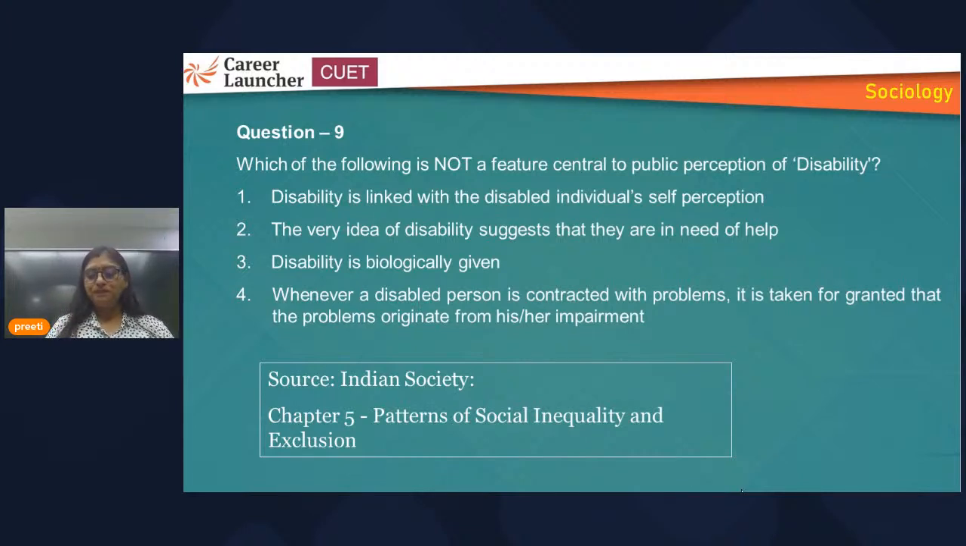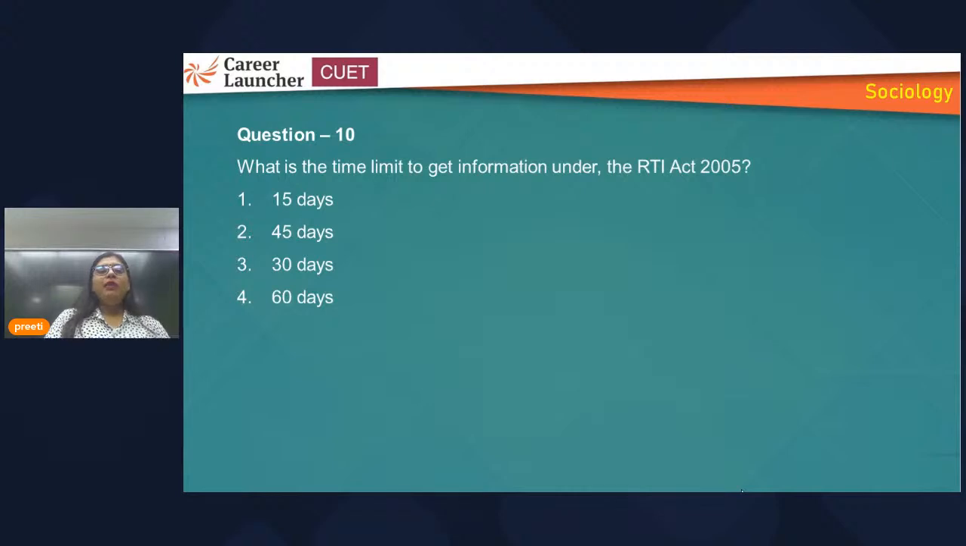Okay, now what is the time limit to get information under the RTI Act 2005? This is a factual one. You should be aware of it if you have read political science, as there must be a mention of this. You should also be aware if you are in contact with current affairs, because RTI is often in the news. If you have filed any RTI application, you might have got the information within so many days. This is mentioned in your chapter only.